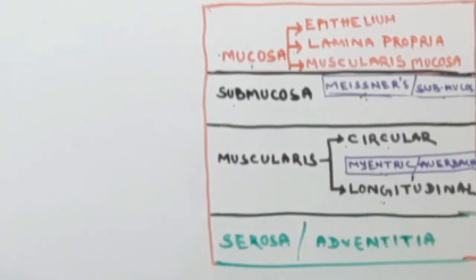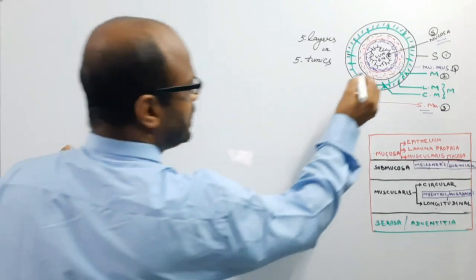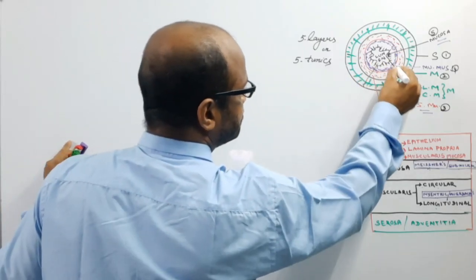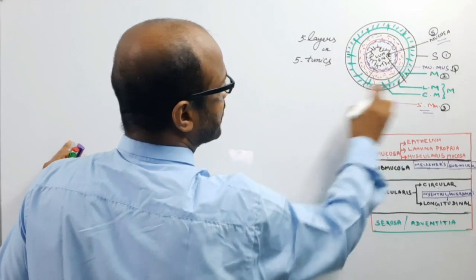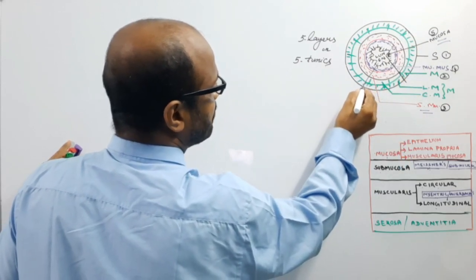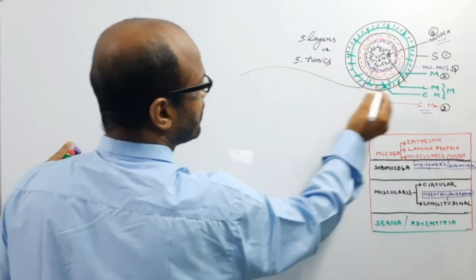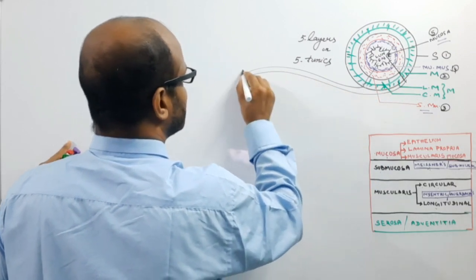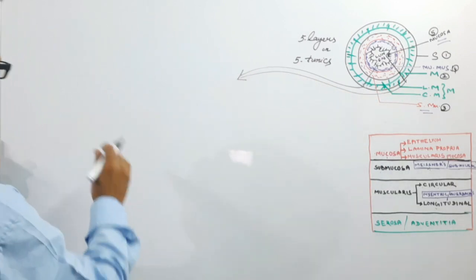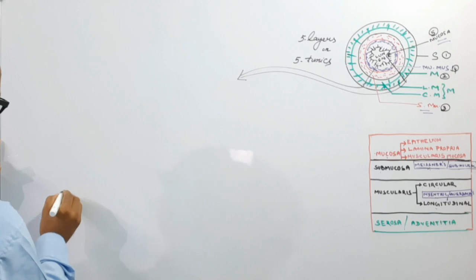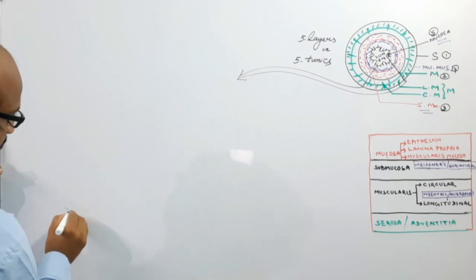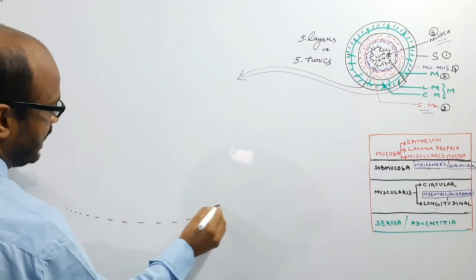So this is the very fundamental, clear and general structure of the histology of the alimentary canal. Now come to it one by one. Suppose you take a section from this side. This is the general idea of the TS of the alimentary canal. If you take the section here, this is the outermost layer of the alimentary canal.